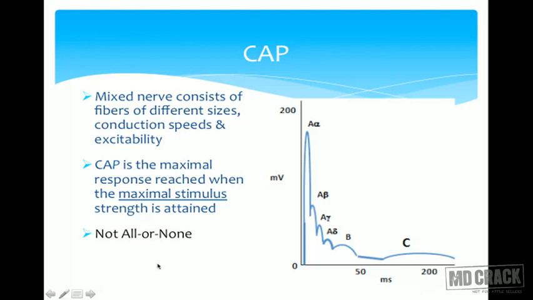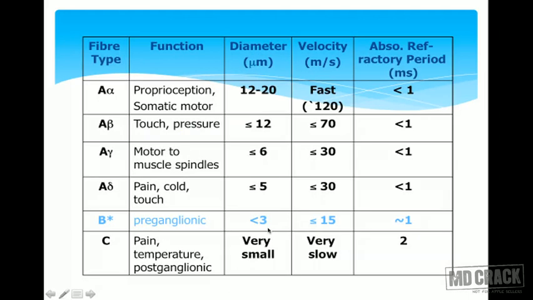Remember, this compound action potential does not follow the all or none law, because the threshold level for different nerve fibers may vary. So for the same stimulus, one nerve fiber may respond, but the other nerve fiber may not respond. That's why it is not an all or none law.